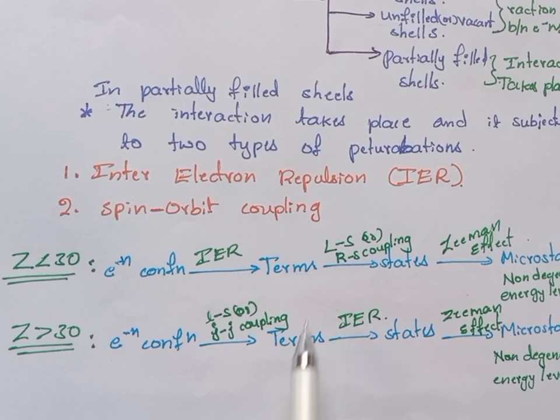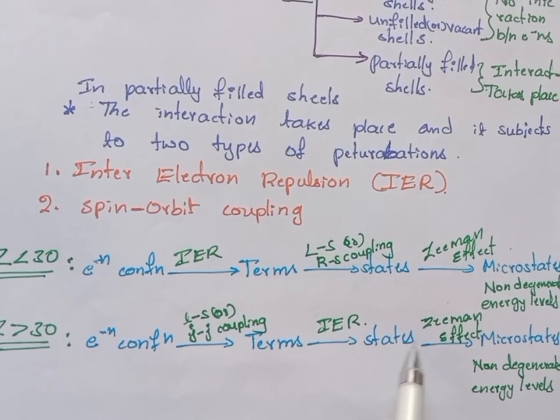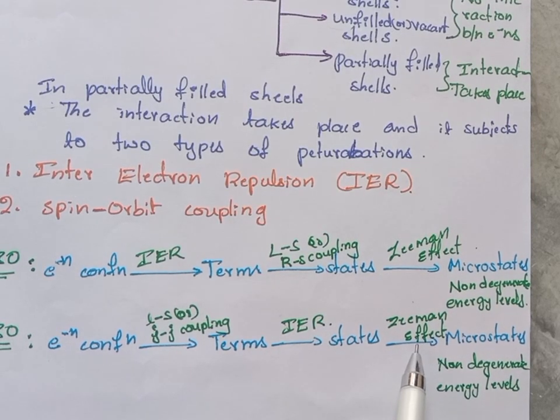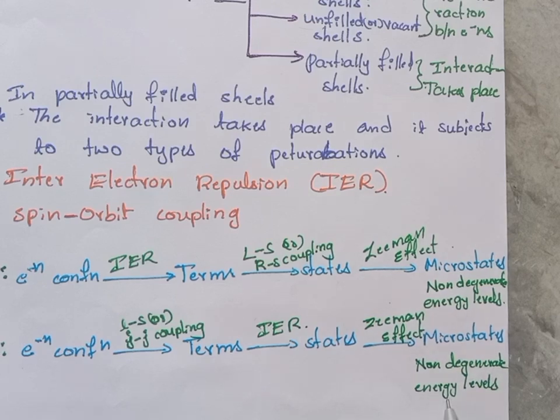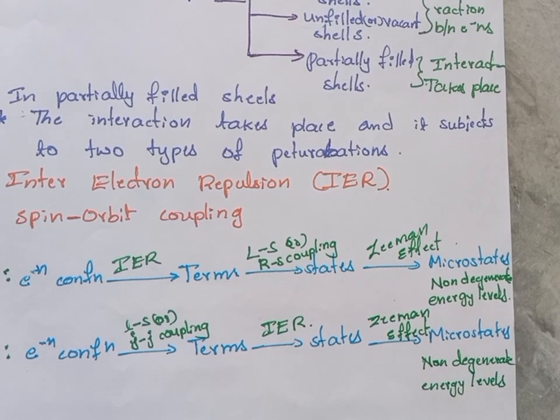Then the terms will split into states due to inter-electron repulsion, and states will split into microstates due to the Zeeman effect, where the microstates are non-degenerate energy levels. And the calculation of microstates, how to calculate the microstates, what formula to follow to calculate the microstates, we'll see in the next video.